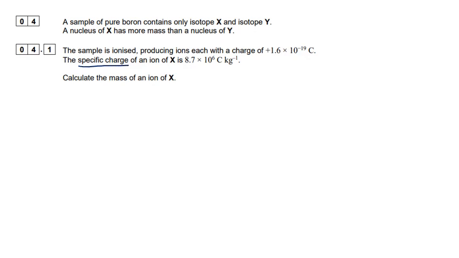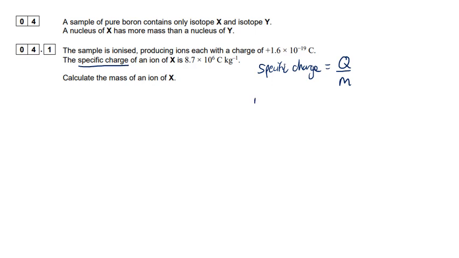Specific is just a physicist's way of saying per unit mass. So if you have specific heat capacity as well, which you'll come across or may have come across already, which is the heat capacity per kilogram. So that's what specific means. So knowing that, we can just say that specific charge is equal to the charge divided by the mass. So that's going to be useful to us.